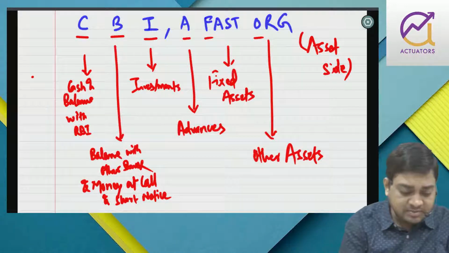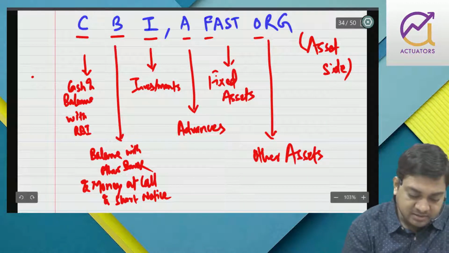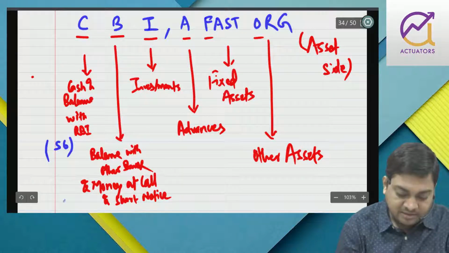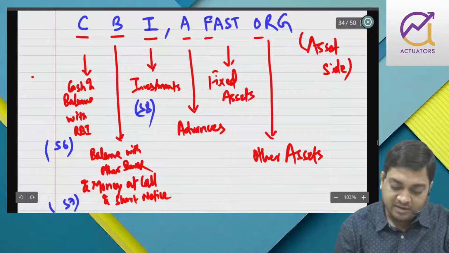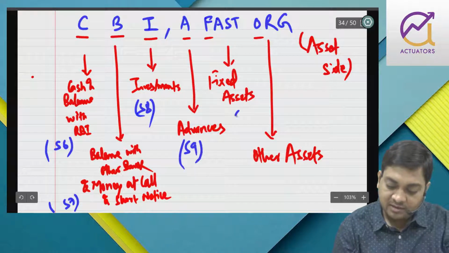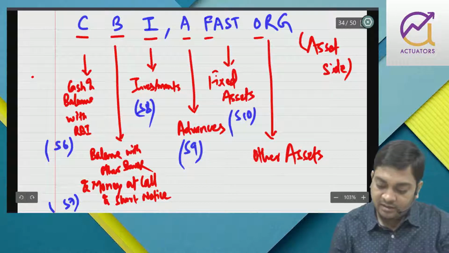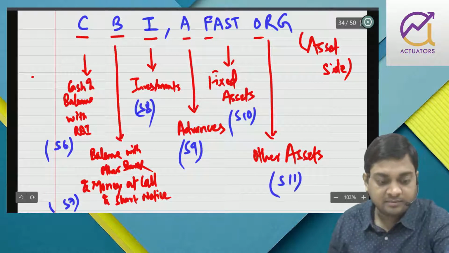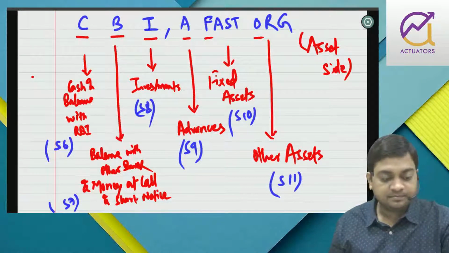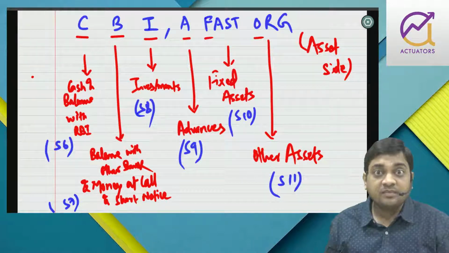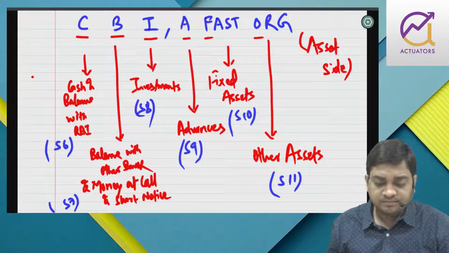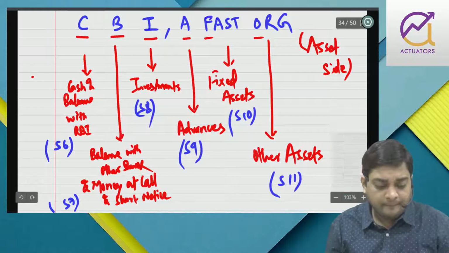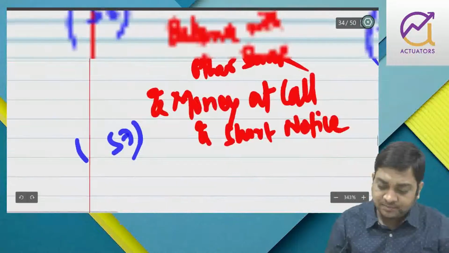So this is basically schedule 6, schedule 7, schedule 8, schedule 9, schedule 10, schedule 11. Is that fine? I think it's very clear.